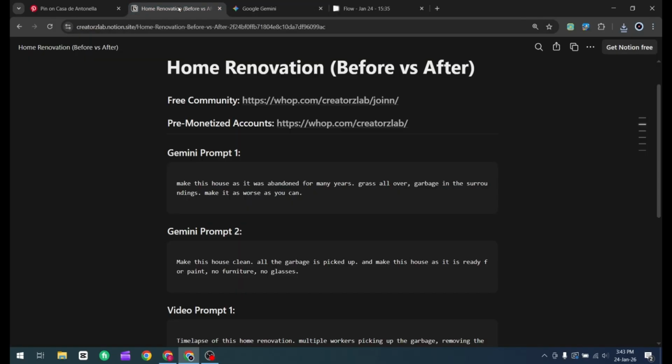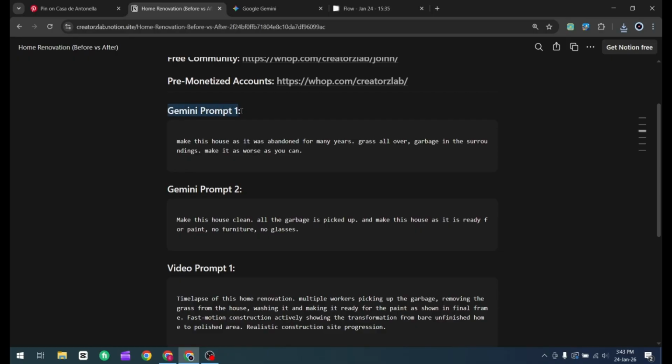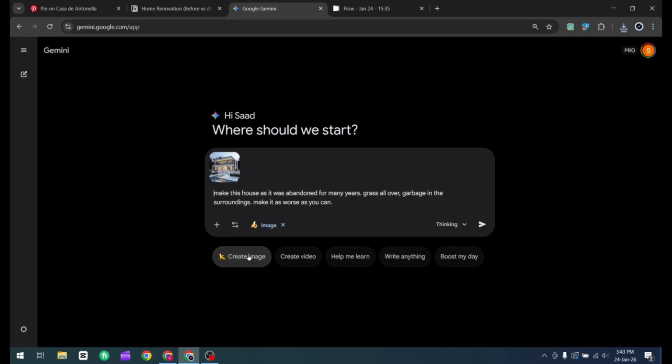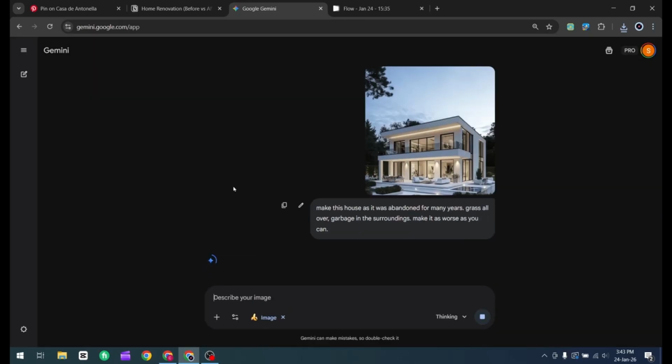Now, open the Notion page using the link you'll find in the description below. Look for the prompt labeled Gemini 1 and copy it. Go back to Gemini. Paste that prompt along with your uploaded image. Make sure to enable the Create Image option and hit Send.